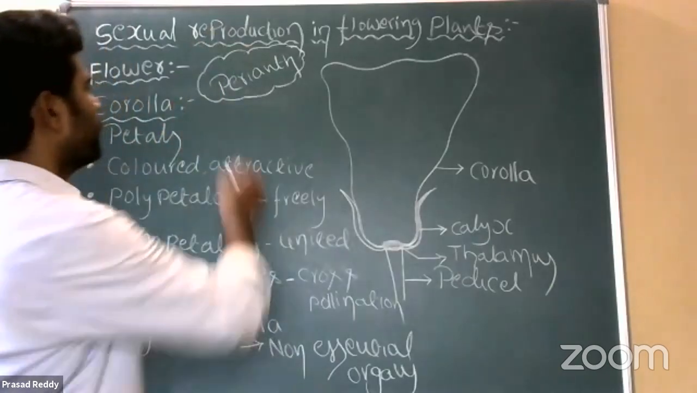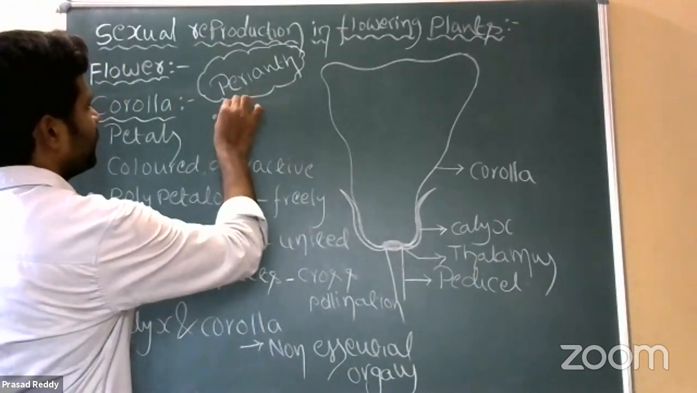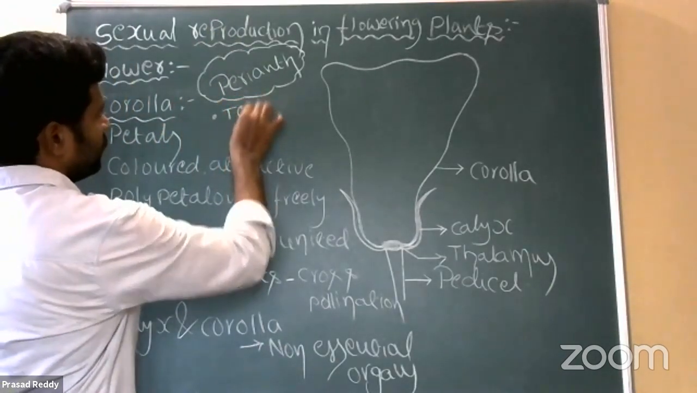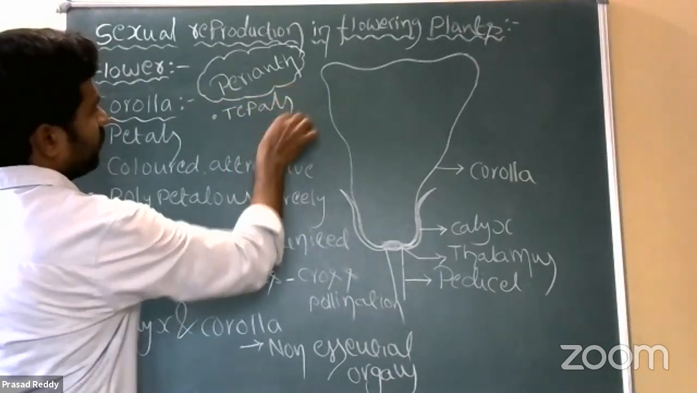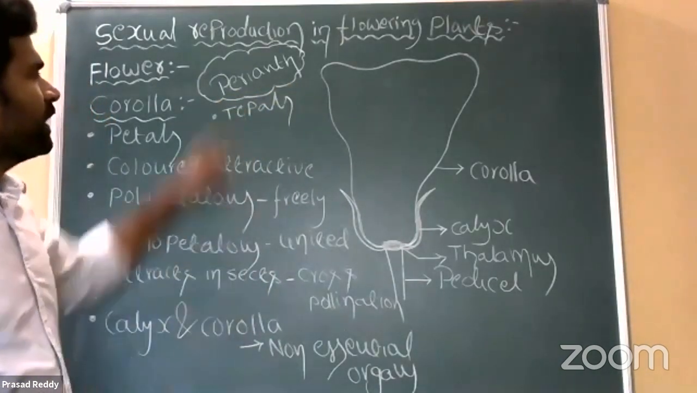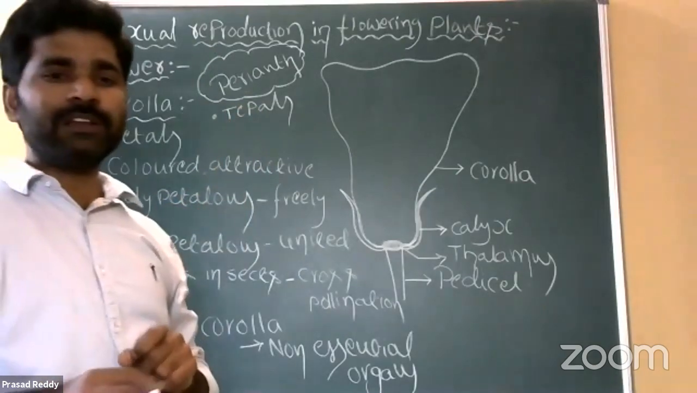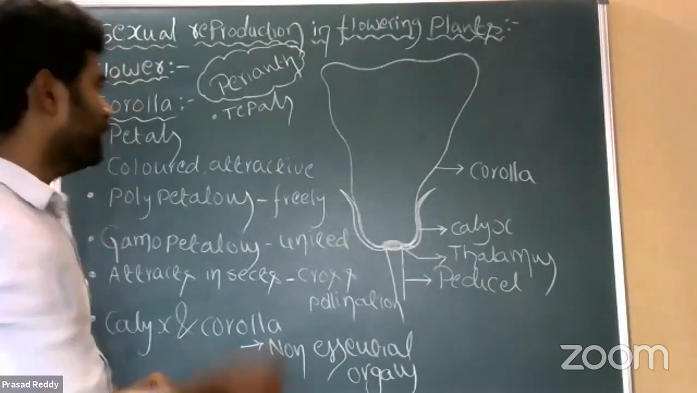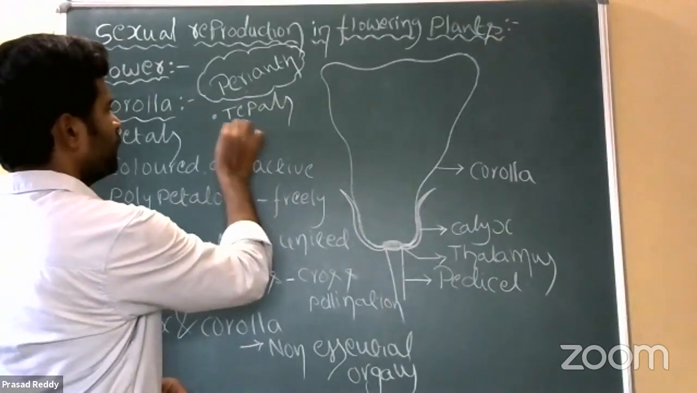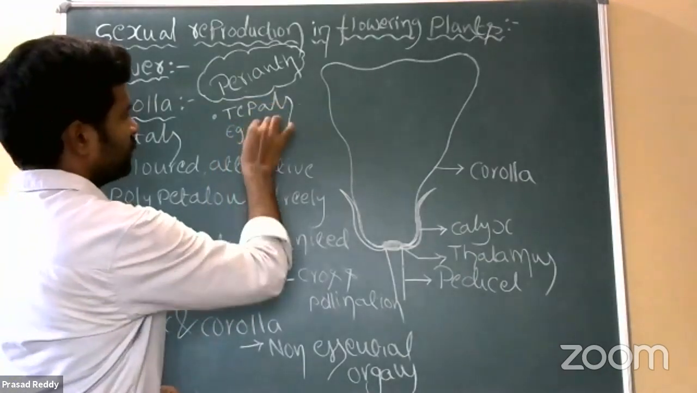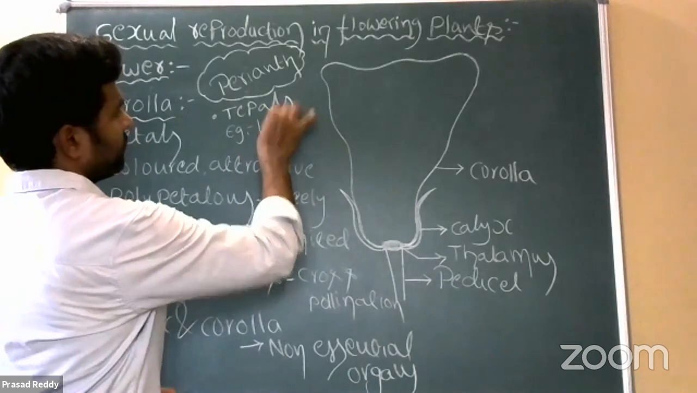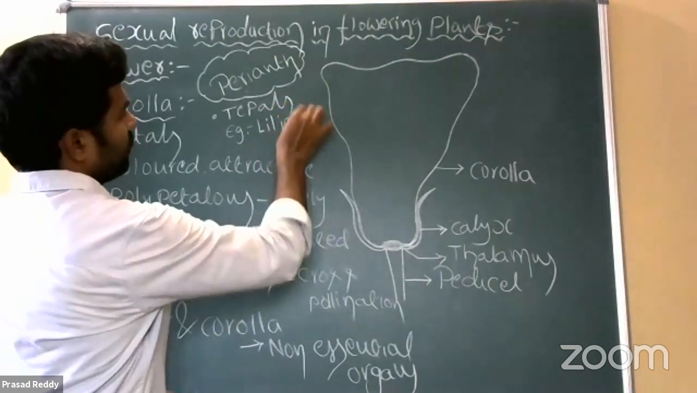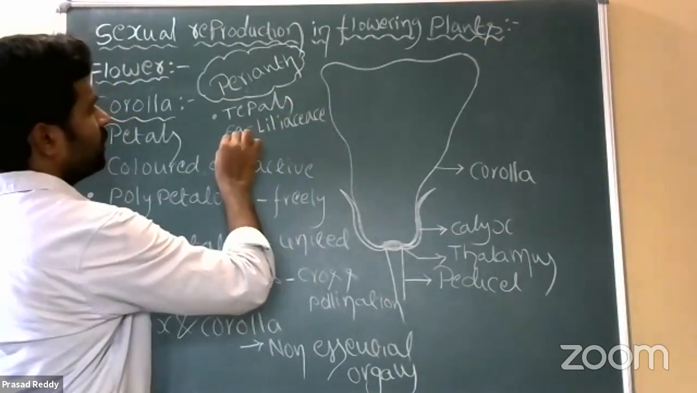Perianth, right? The perianth is made up of small subunits called tepals. Tepals. In which family members do we find tepals? In Liliaceae family members. The best example for this is Liliaceae.